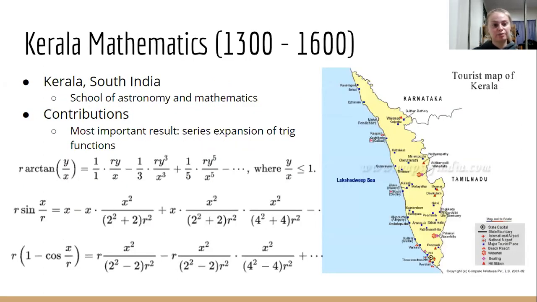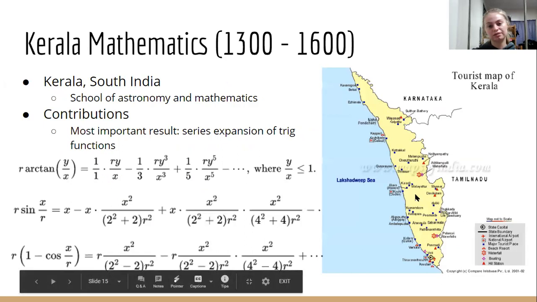And so finally, I'm going to talk about Kerala mathematics. This is the final period of this presentation, from 1300 to 1600. Kerala, South India was a very popular area for mathematics and astronomy. I have a picture right here; that yellow area is Kerala. And they had a school, the Kerala School of Astronomy and Mathematics.